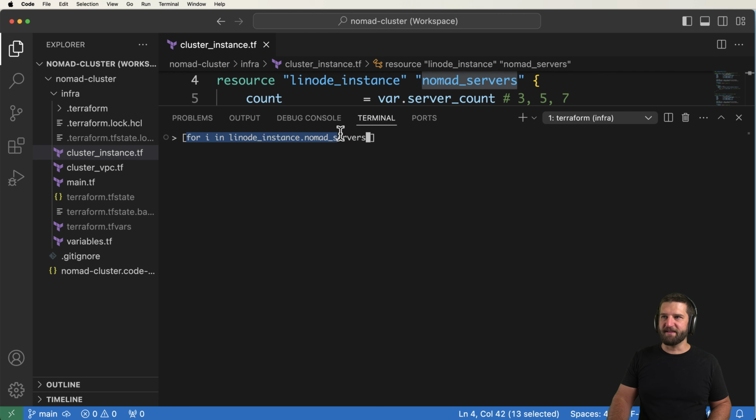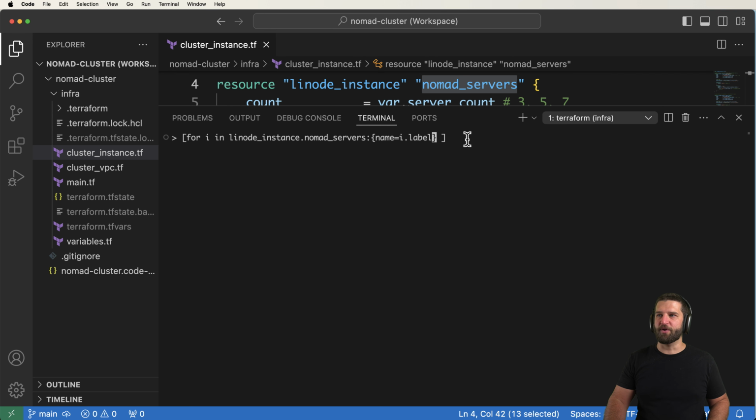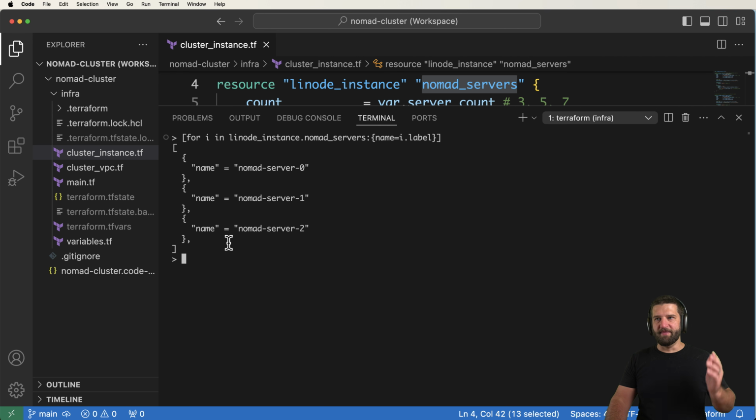So you define the loop first, then you define the output of the loop with a colon afterwards, and then do some brackets like this. So we're going to create a new dictionary of items in here. I'll say name equals i.label, for example. And of course, we have that label right there. All I'm trying to do is output that label inside of the console. I hit enter. There are my 3 items with that new dictionary.